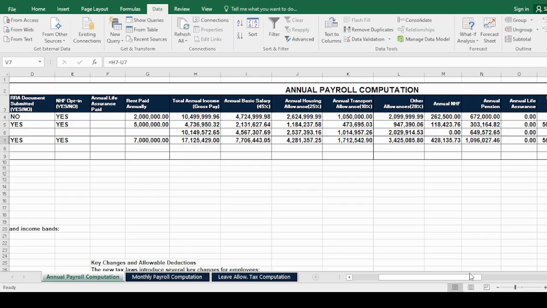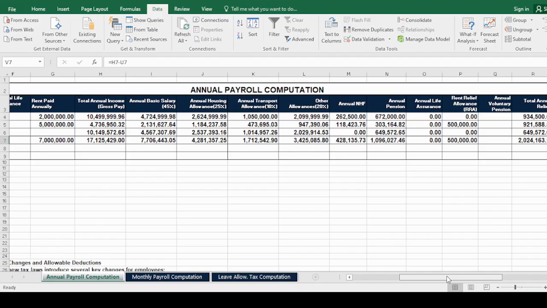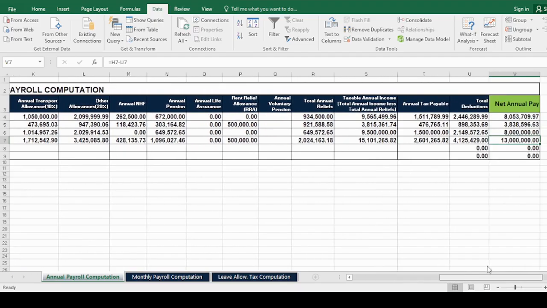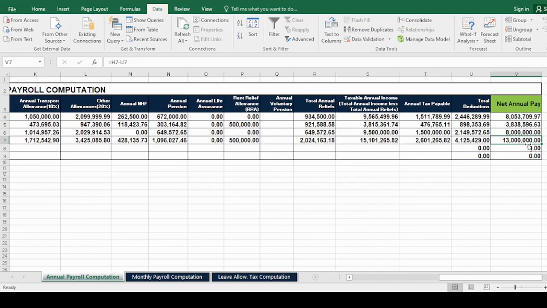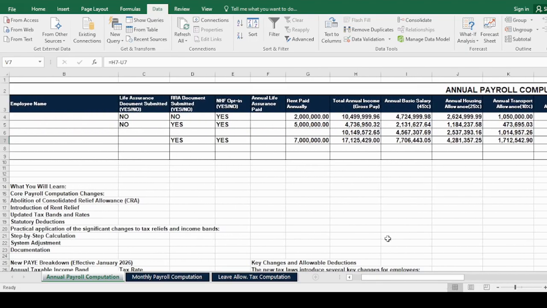It automatically calculates and gives you the total gross pay for this employee at 30 million net annual pay. Simple and straight. So you need to use this if what was agreed is on net, but if what was agreed is on gross, all you need to do is input the gross here.